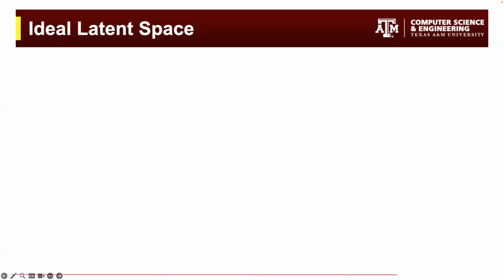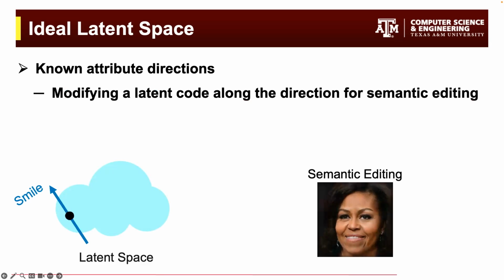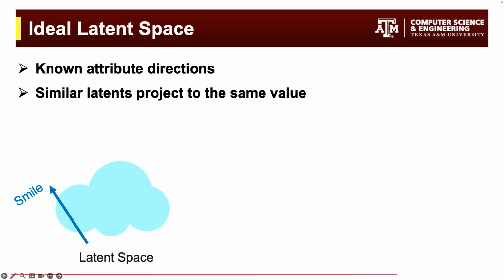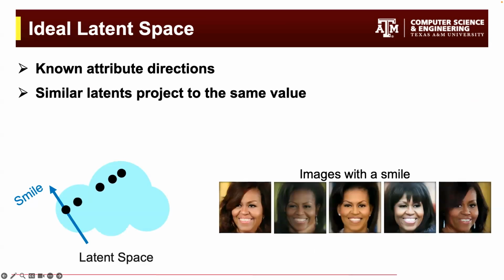Before explaining our anchor loss, I'm going to discuss the properties of an ideal latent space. Firstly, its attributes should change along a known direction. This ensures we can perform semantic editing, changing a particular attribute by simply modifying a latent code along that attribute direction. Secondly, all the latent codes with the same attributes should project to the same value on that attribute direction.